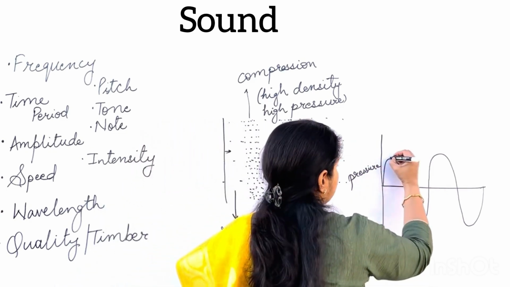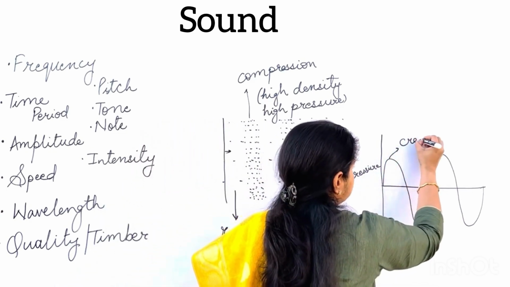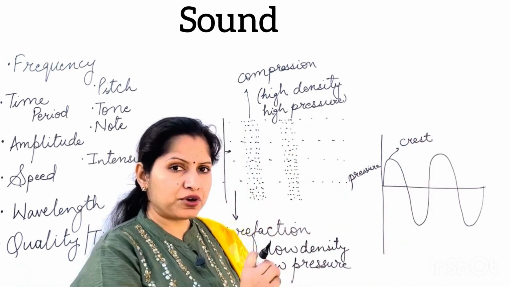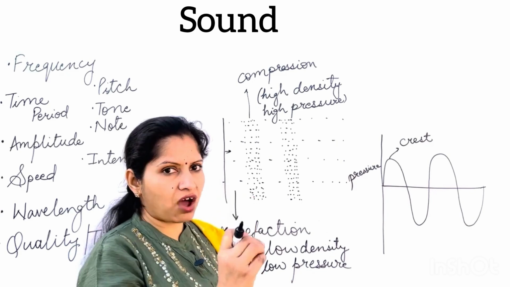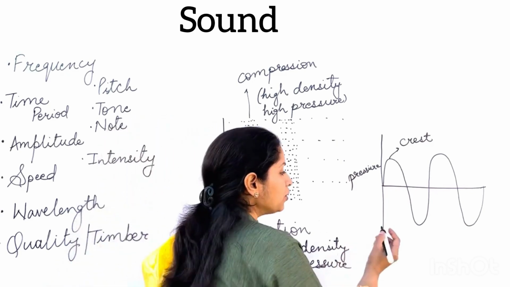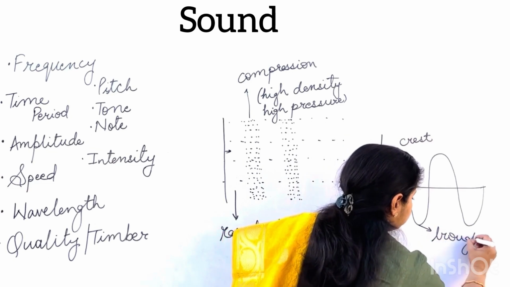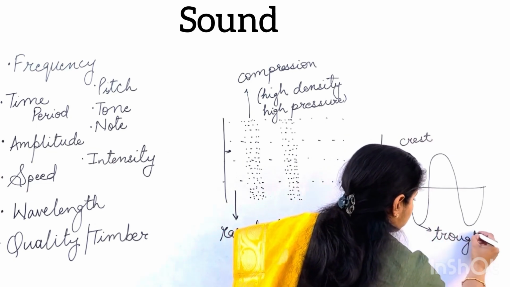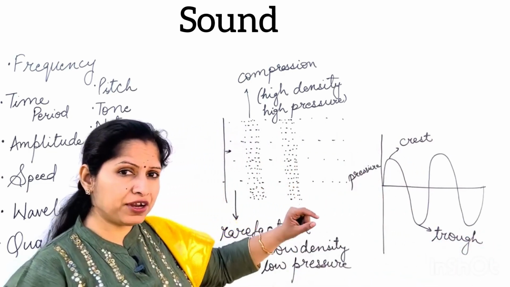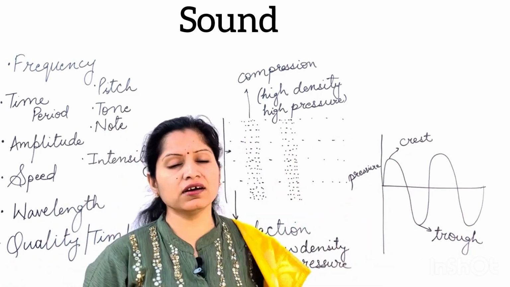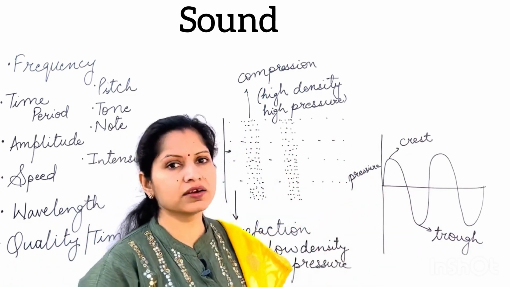This high pressure area is known as crest. When the pressure is maximum at a point, that point of the graph is known as crest. And when the pressure is lowest, that part is known as trough. So the point where there is high pressure and the pressure is maximum, that is crest, and the lowest pressure area is known as trough in our graph.